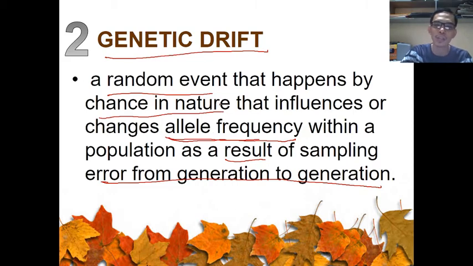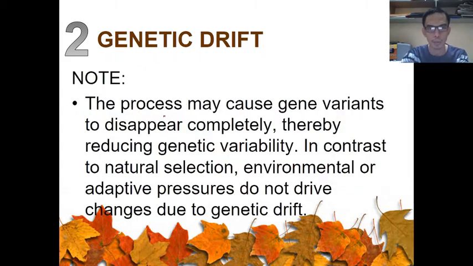Alright, so how does nature affect the allelic frequency of a population? We are talking here not about one organism, but let's put that organism into a population. In a population, there is what they call variation. If you have many organisms there, why do they become varied? It's because of their traits. One organism is not completely the same as the other organism because they are unique from each other. Alright, next one.